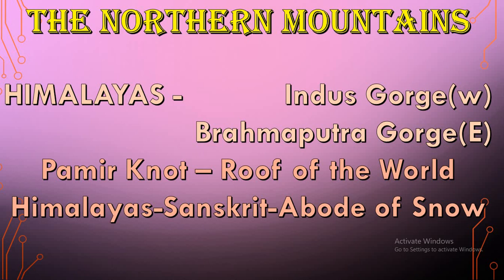You know the meaning of knot. Okay? Well, the meaning in Sanskrit for Himalayas is abode of snow. The mountain is fully covered with snow, the layers, the thickness of snow. That is why the Himalayas is otherwise called the abode of snow.